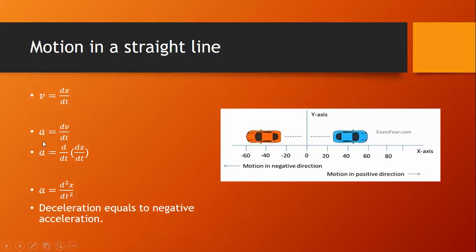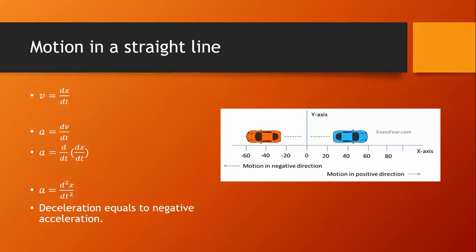So, the acceleration of the car is equal to the rate of change of its velocity, so dv by dt. Instead of v, if we substitute dx by dt, we get a equals d square x by dt square. If dx by dt means the change in position of the car is along the positive x-axis, then the velocity and the acceleration of the car are also positive. If the position change of the car is along the negative x-axis, then the velocity and acceleration of the car are also negative.